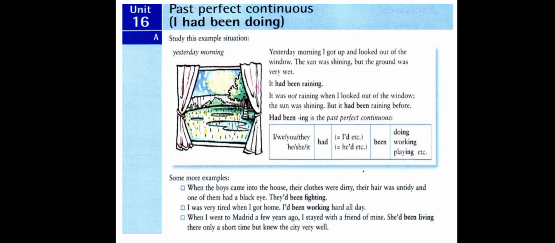So we use past perfect continuous. But if we speak about an action that is extended from a past point up till now, then we use a present perfect continuous. So here we have the point yesterday, and the end point is yesterday, and the action started in the past and ended in the past.